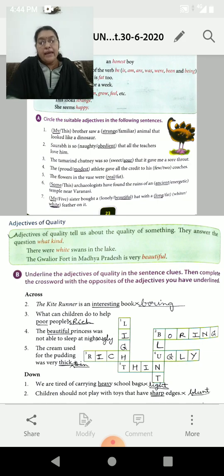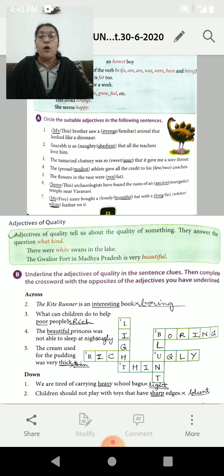exercise. A definition of an adjective with two examples. Now we go as per types of adjectives. First one, adjectives of quality. Adjectives of quality tell us about the quality of something. They answer the question, what kind? There were white swans in the lake. Swans, but how white? So mention here what kind of this noun or pronoun.